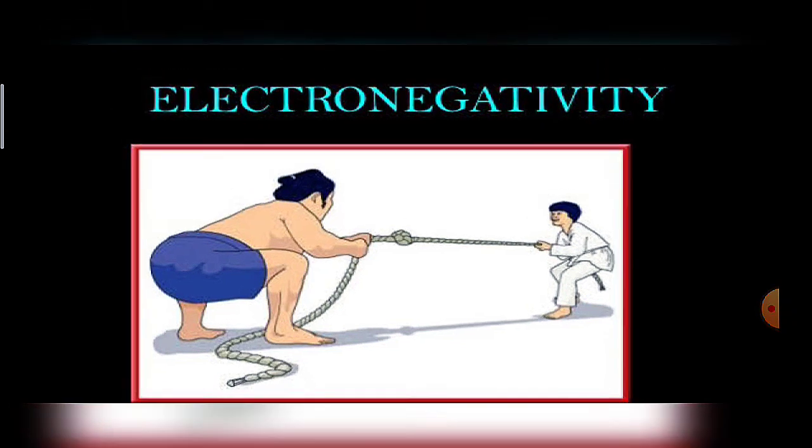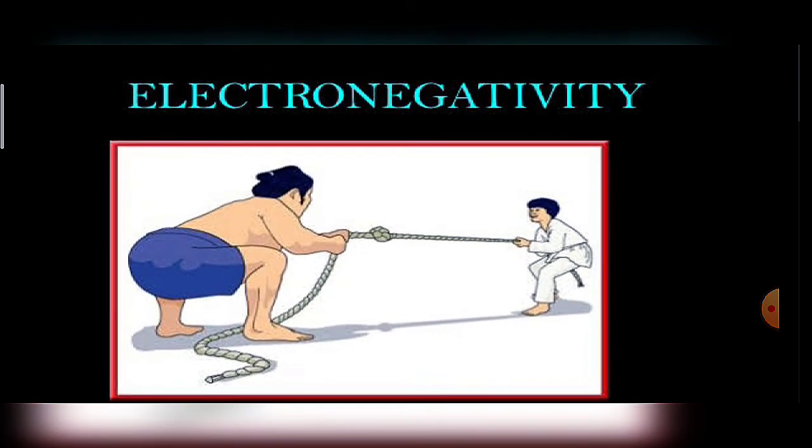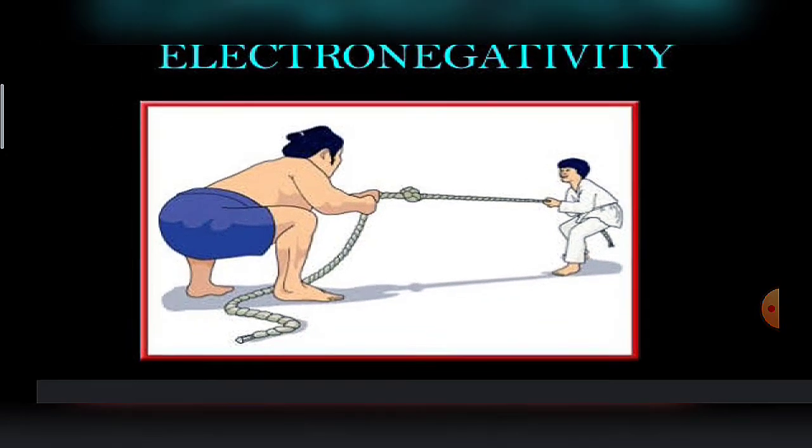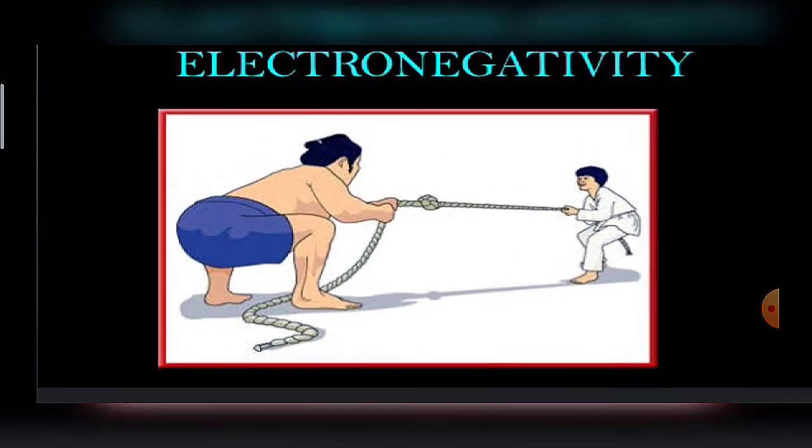That's why the element will attract the shared pair of electrons towards itself more strongly than the other one. That's why it is more electronegative and more powerful.